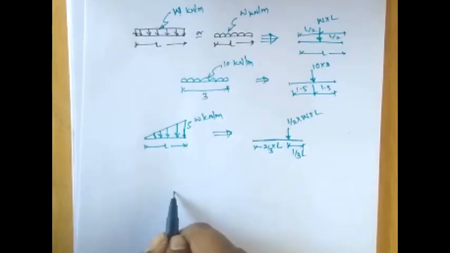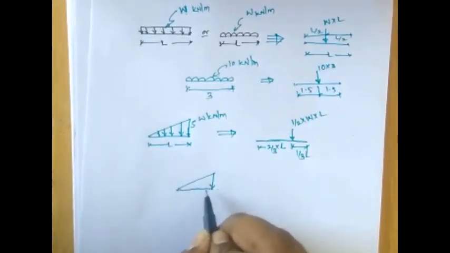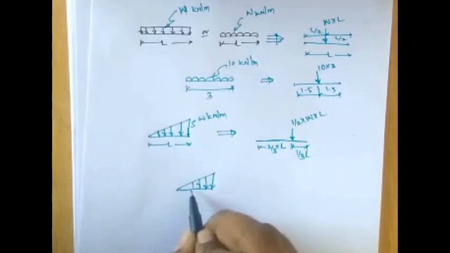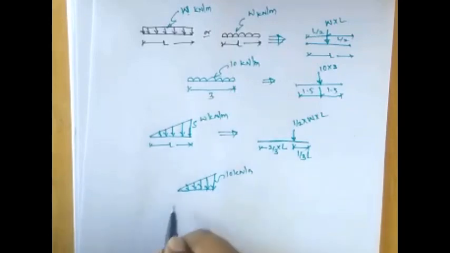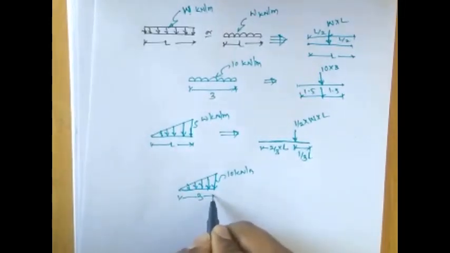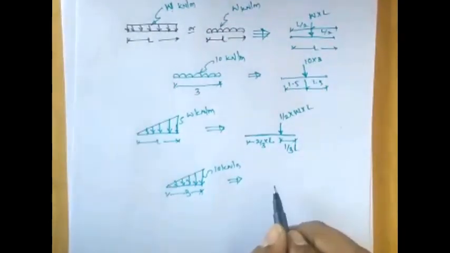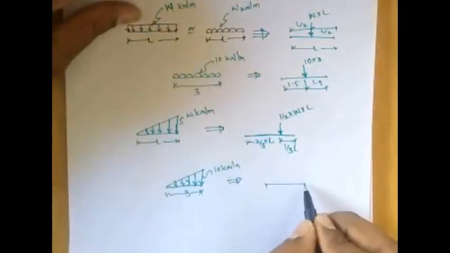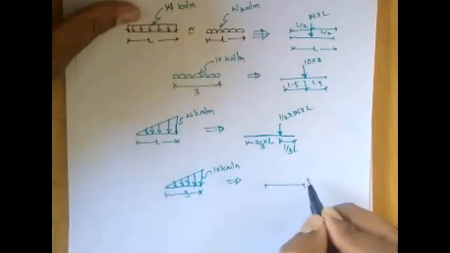So if I consider one example of UVL, which is 10 kilonewton at the highest side and has a span of 3 meters, the equivalent point load will act at 1/3 of the distance from the higher end of loading.